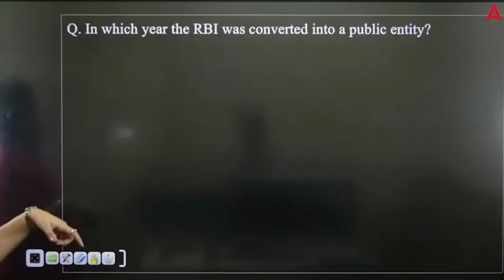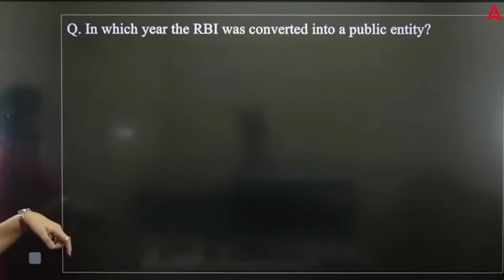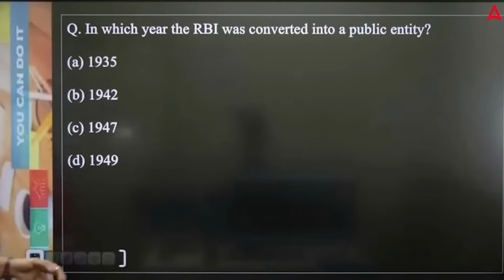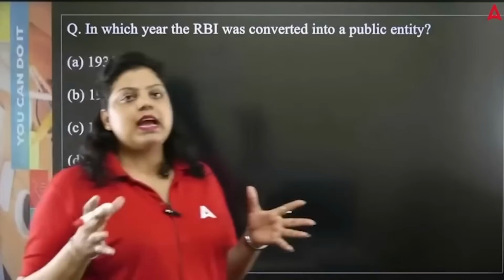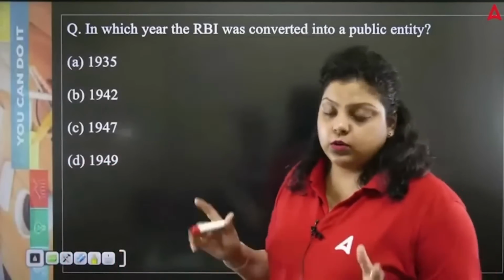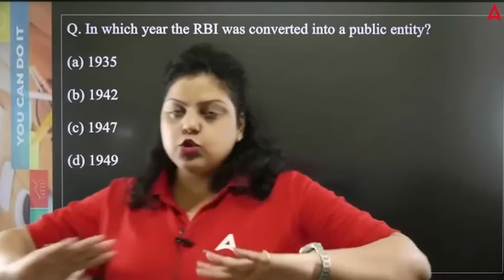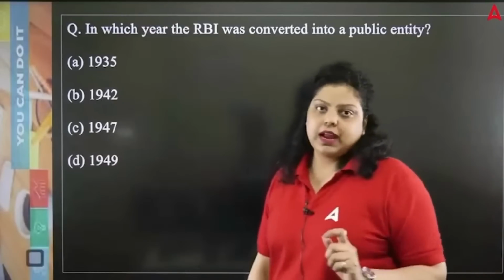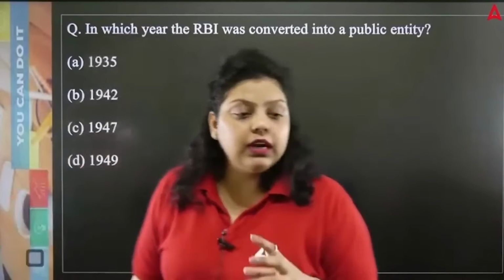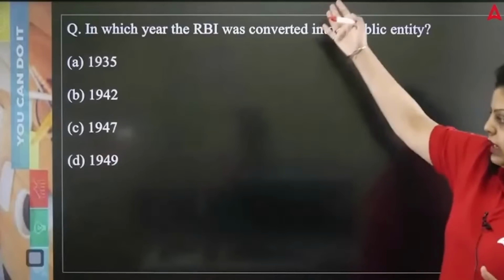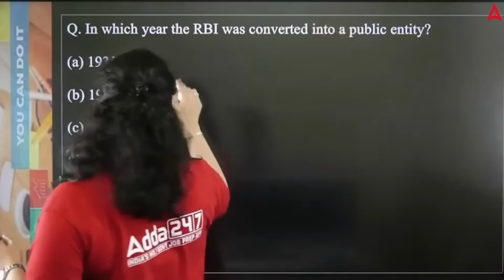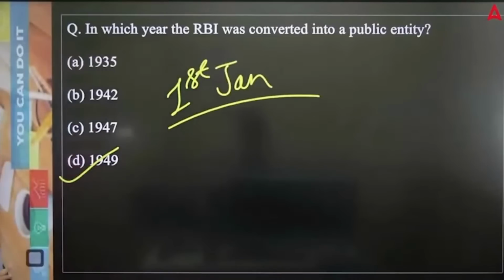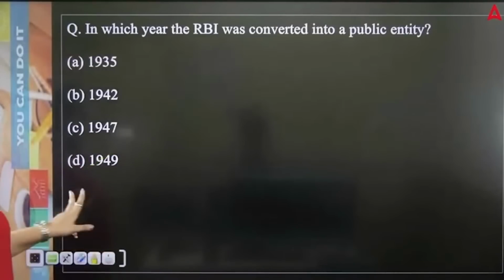Next we have: in which year was the RBI converted into a public entity? So RBI was a private shareholders bank when it was established, because to establish RBI we needed an initial capital of 5 crore, and we did not have that much capital. So we issued shares of RBI and a lot of the public purchased the shares. So RBI was a private shareholders bank at the time of its establishment. But after the Government of India did the nationalization, in which year was this done? In 1949, 1st of January. So on 1st January 1949, RBI's nationalization was done, and since then RBI became a public entity.